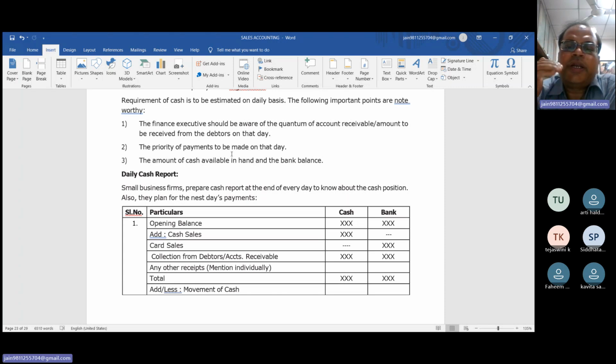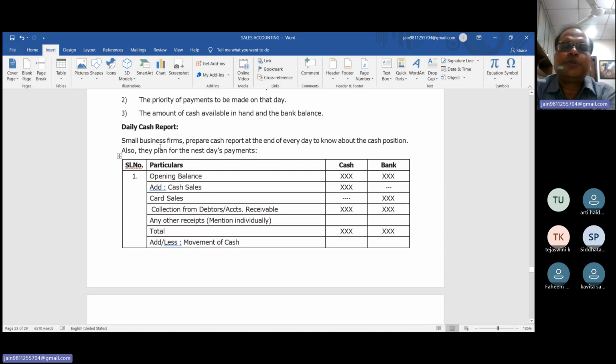Now we will calculate the closing balance of cash. So how to calculate, beta? Opening plus cash receipts minus cash payments. So the remaining is the closing balance of cash. So this is called the daily cash report. How much opening balance you have, how much you have received, how much you have disbursed. So the remaining is the closing balance of cash. Some specimens and questions are given in your study material.